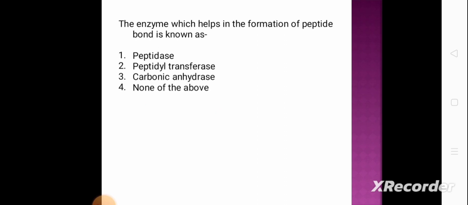Next question. The enzyme which helps in the formation of peptide bond is known as: option 1, peptidase; option 2, peptidyl transferase; option 3, carbonic anhydrase; and option 4, none of the above. And the correct answer is option 2, that is peptidyl transferase.